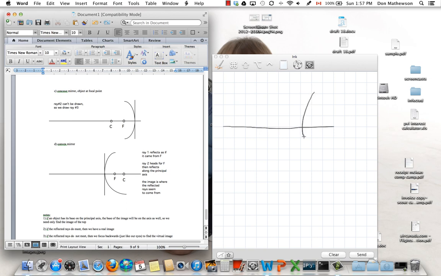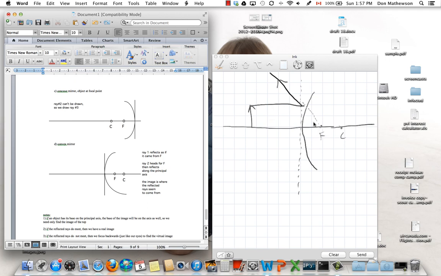So now here's the mirrored surface right here. This is like, say, the rear view mirror in your car or a store security mirror. Here's the vertical axis, and then the focal point and the optical center are over here on this side. An object over here, parallel to the principal axis, is going to reflect through the focal point. Well, clearly no light goes through the mirror, so it's going to reflect as if it came from the focal point. So ray 1 reflects as if it came from the focal point F.